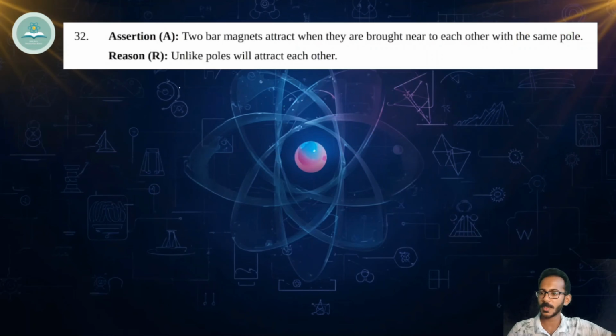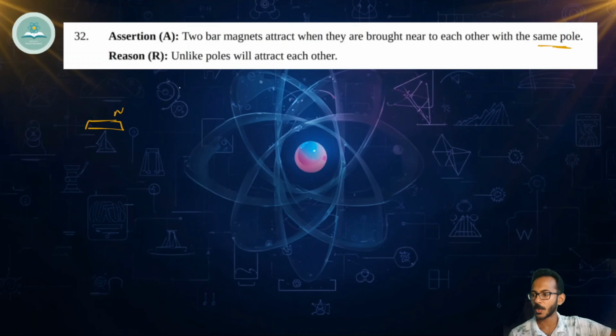We'll go to one more. Two bar magnets attract when they are brought near to each other with the same pole. So we know the properties of a bar magnet.